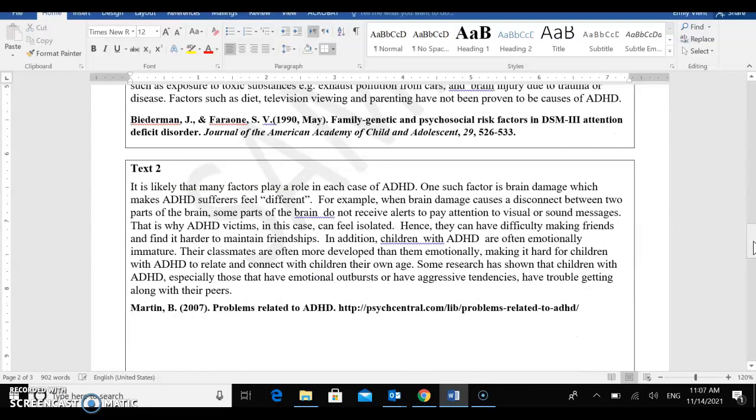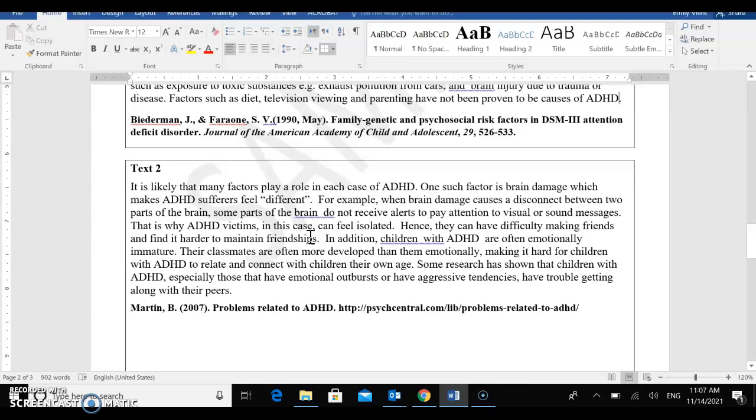Whereas if we look at text 2: it is likely that many factors play a role in each case of ADHD. One such factor is brain damage, which makes ADHD sufferers feel different. For example, when brain damage causes a disconnect between 2 parts of the brain, some parts of the brain do not receive alerts to pay attention to visual or sound messages. That is why ADHD victims in this case can feel isolated.